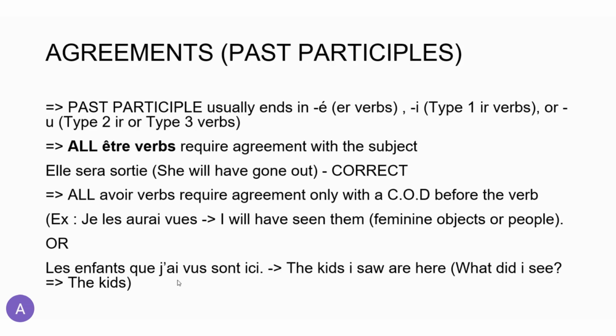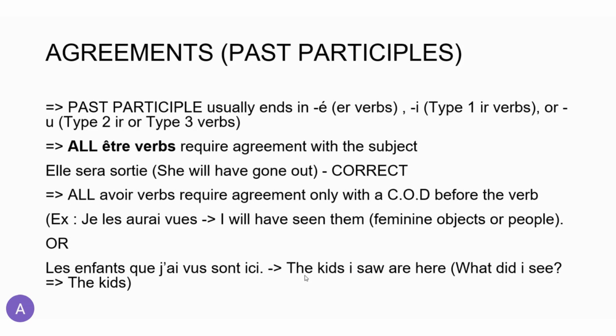Here I've taken the passé composé, but obviously you can also adapt it to the future in the past. The main idea for you to understand is that if I'm saying the kids I saw are here, or the kids I will have seen sometime are here, then you're going to ask yourself basically what I saw.